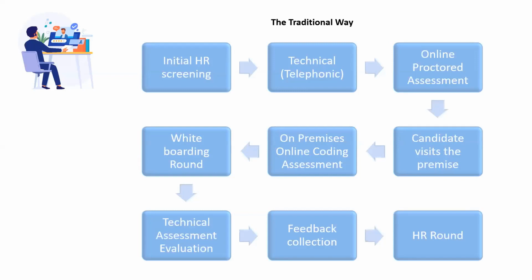So the candidate on the premises is made to sit in a room and do an online coding assessment. Everything goes fine, and then additional interviewers join, and there is a whiteboarding round. There might be multiple whiteboarding rounds depending on the company. After that, whichever technical assessment has been conducted, the whiteboarding or the on-premise online coding assessment, all the technical results are captured. Then the feedback from all the interviews is captured, and then the HR round happens, right?